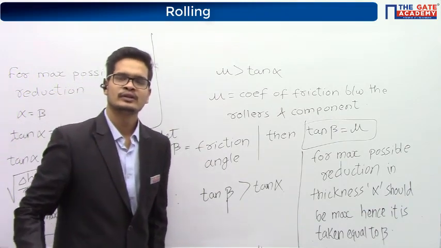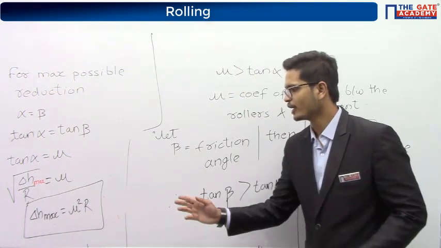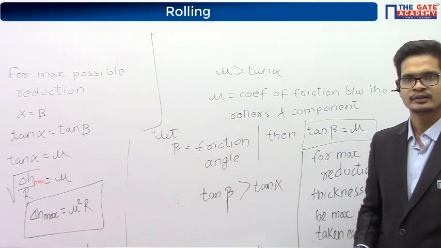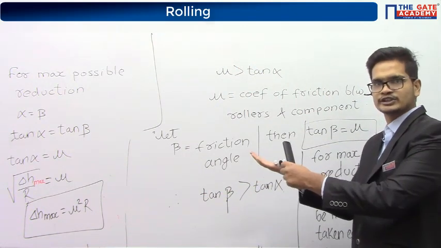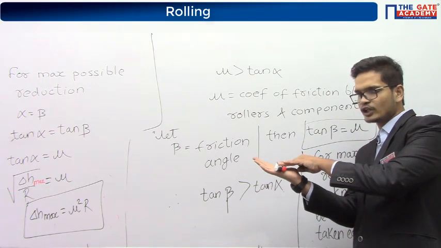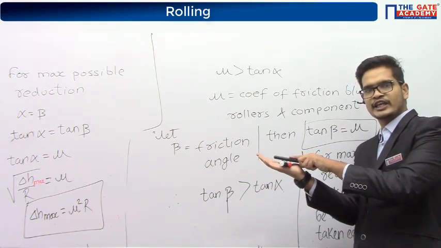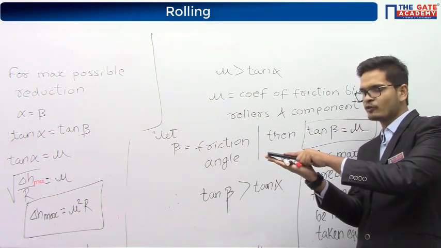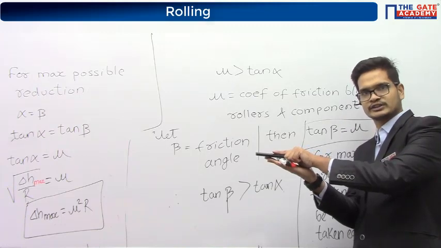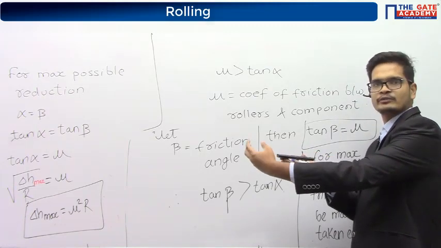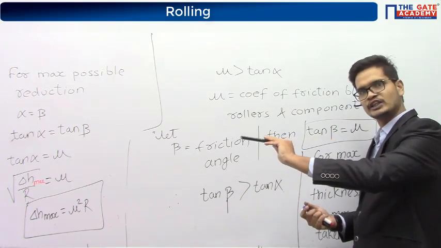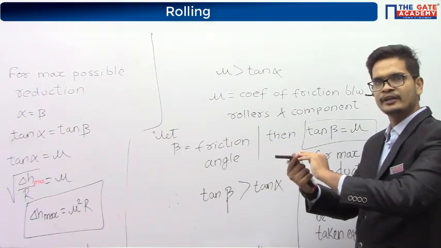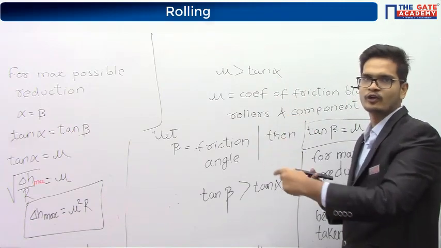Anyhow, even if alpha is equal to beta, what is happening is, there are multiple rollers. The component is kept on these rollers and it is moved forward like this. And here will come the bigger rollers. So the component is having some velocity, and the rollers are also having some velocity.